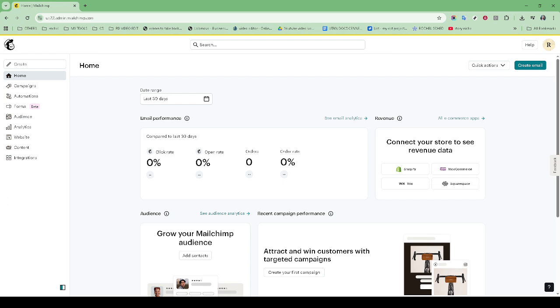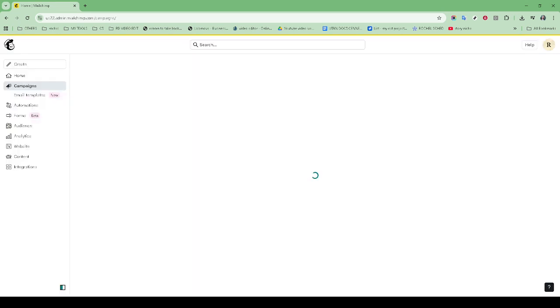Log into your Mailchimp account and head over to the reports section. Here, you can see all the campaigns you've sent, along with detailed delivery statistics. Look for any patterns or potential issues, such as undelivered messages or low open rates, to understand how effectively your emails are making it to inboxes.